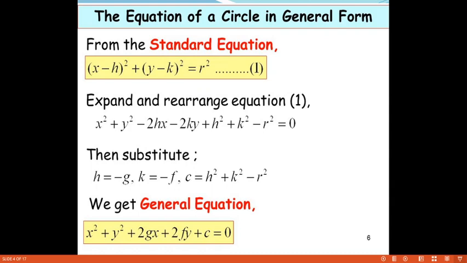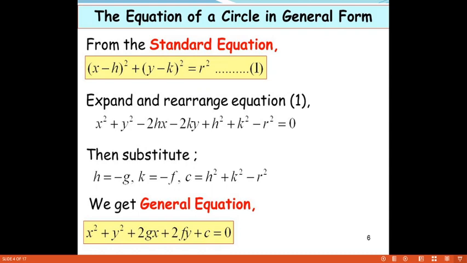Next, we are defining the equation of a circle in general form. First of all, what is the standard form of the equation? (x minus h) whole square plus (y minus k) whole square equals r square. What is the formula for (a minus b) whole square? a square minus 2ab plus b square. So expanding the equation: x square plus h square minus 2hx plus y square plus k square minus 2ky equals r square.